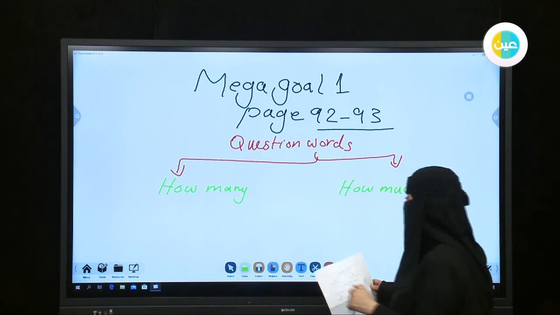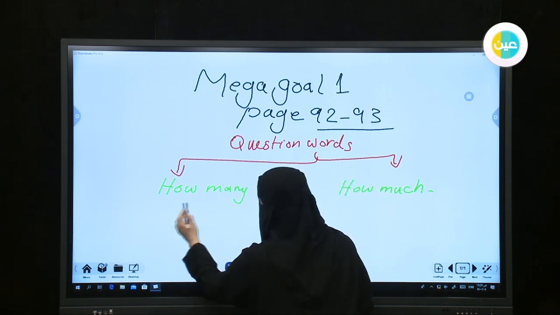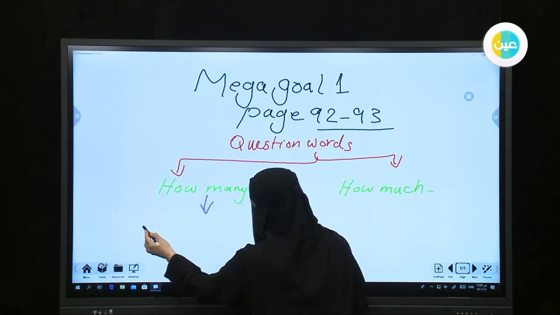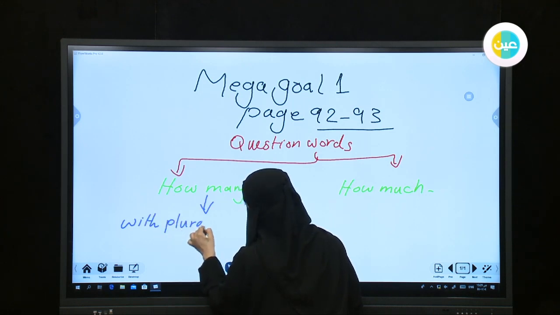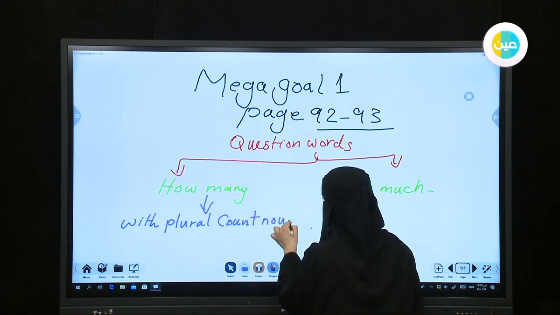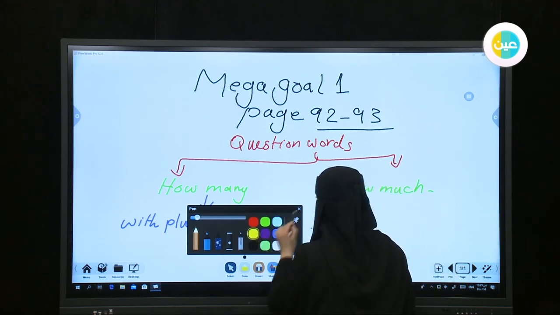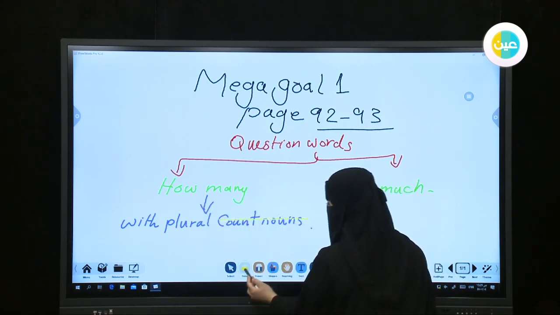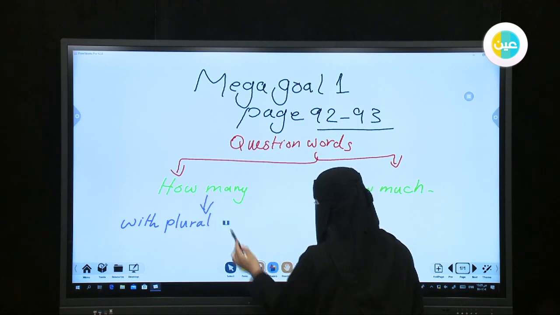We can say that I can use how many with plural count nouns. Sorry for that mistake, I will rewrite it again and use an eraser to clean the area.